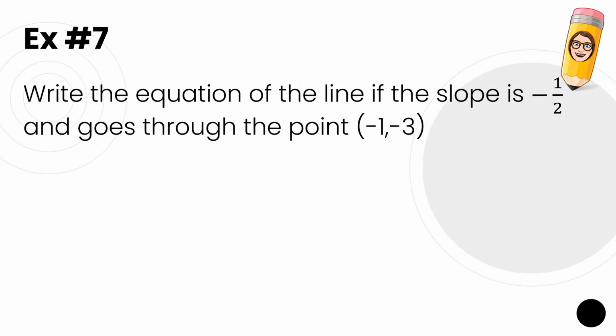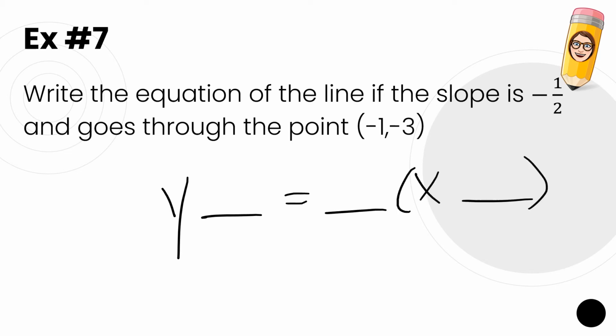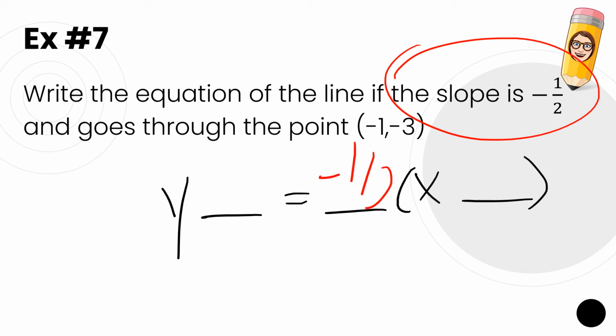Let's try this one. Y space equals space x space. Let's fill in what we know. We're given a slope of -1/2. That's always written in front of the x. It says that my x is -1, so I write my x plus 1. It says the y value is -3, so I write y plus 3.